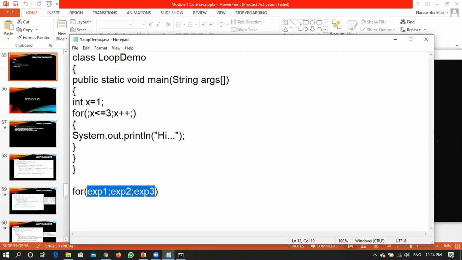Right now, what we are saying is expression 1 is optional, right? If you don't want to write it within a for loop, you can write it before the for loop, and make sure that you are not writing anything at the initialization. Write a semicolon saying that the first part I have already handled in some other fashion. Consider the second part and the third part. Is it clear? Right? Shall we proceed further?